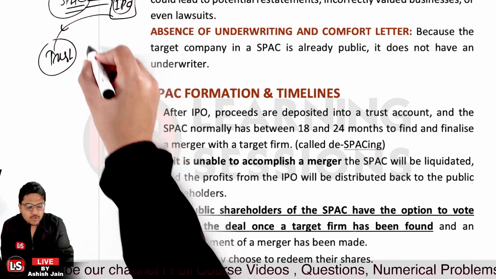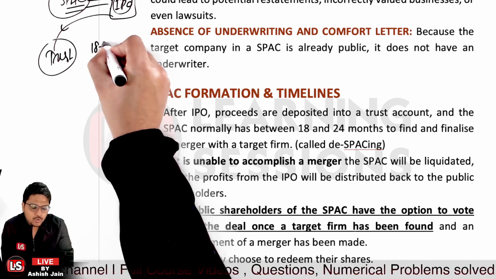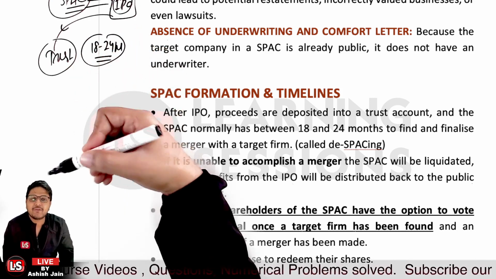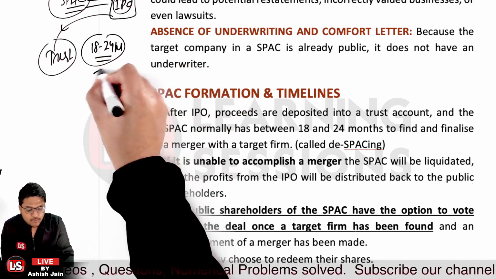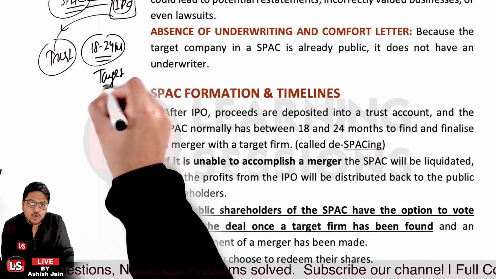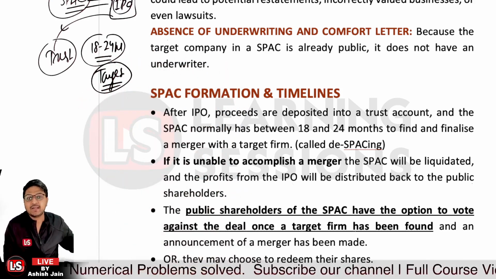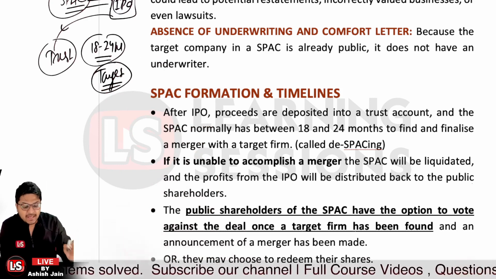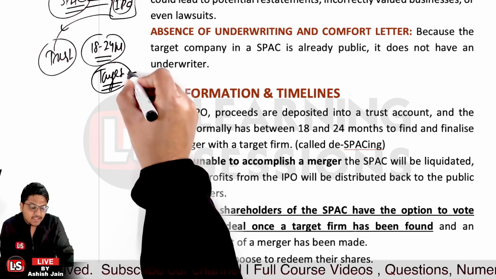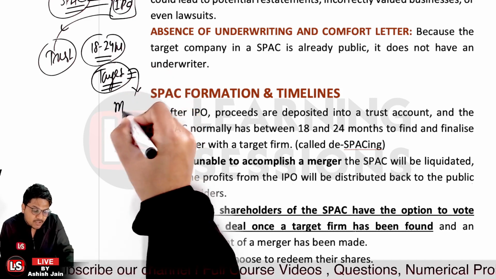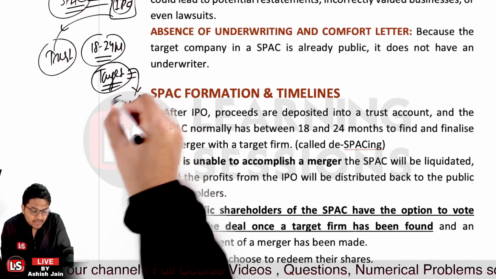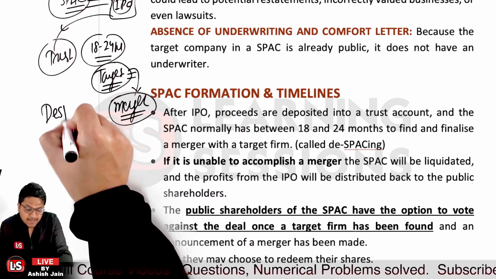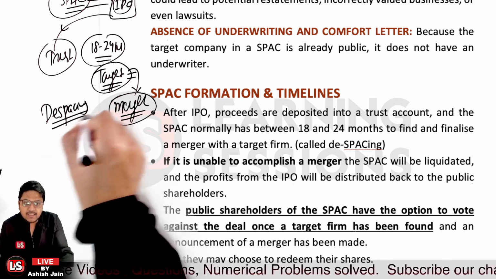And SPAC will normally have 18 to 24 months to find and finalize the target, right? They basically need to find a company which they want to purchase. This is called de-SPACing: they need to finalize the target and further complete the merger with it. That is said to be the de-SPACing process.